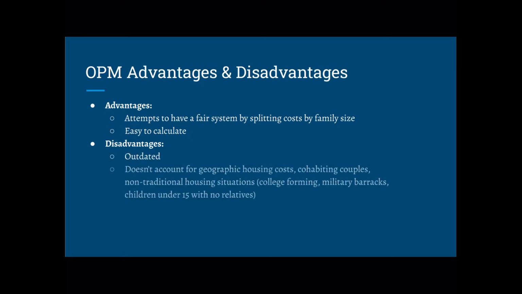Unfortunately, the OPM includes more cons than pros. It is ultimately outdated and doesn't include cohabiting, non-related family members. Also, it doesn't account for geographic costs, which means that someone may live in a way more expensive household but receive the same benefits. It overestimates the amount of disposable income of each person, since the threshold is measured before taxes, healthcare, and childcare are calculated.